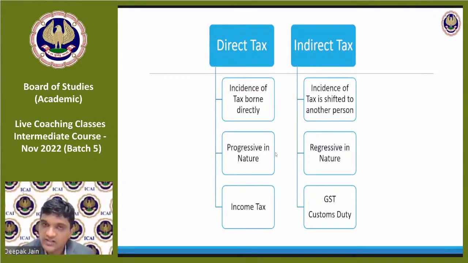Once I take registration, fine, my turnover is 21 lakhs. Next year my turnover is 25 lakhs. The year after that, my turnover fell down to 16 lakhs. So shouldn't I pay GST? No. The threshold limit is for registering. Once you register, even if your turnover falls to 1 lakh, still you have to pay GST. The threshold limit, what I'm speaking of, 20 lakhs and 40 lakhs, is to be seen every year till you register. Once you have registered, you cannot say that my turnover has gone down, so I don't have to pay GST. No. Once you are registered, you're always registered. Clear?